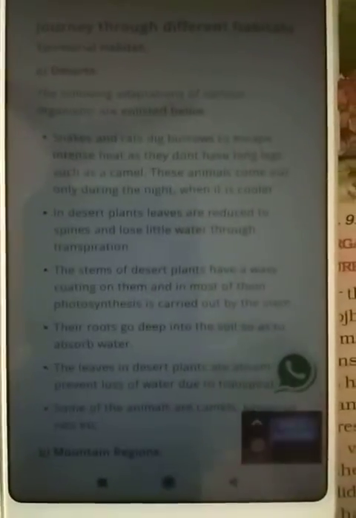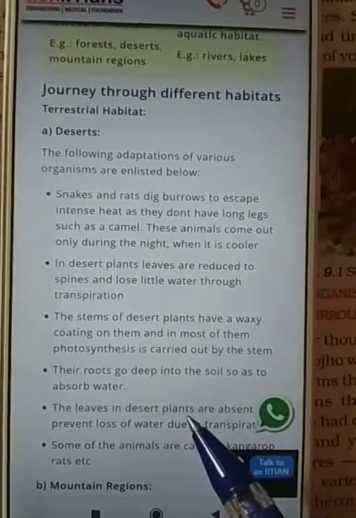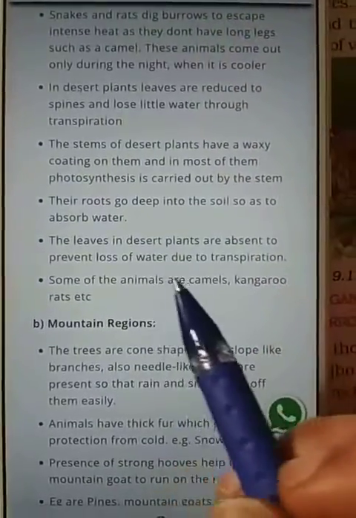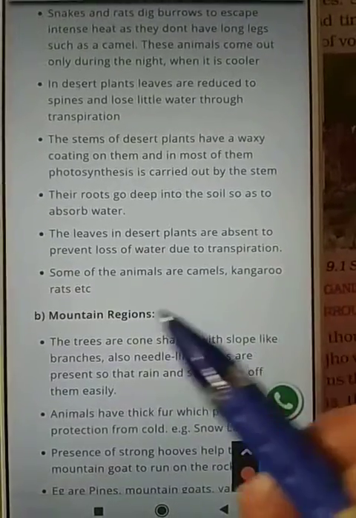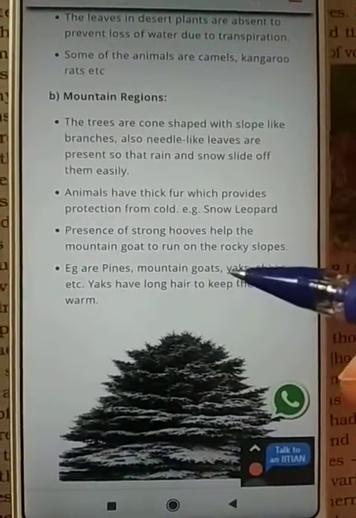The leaves in desert plants are absent, preventing loss of water due to transpiration. Some of the animals that live in desert areas are camels, kangaroo rats, etc. The mountain region also comes under terrestrial habitat.